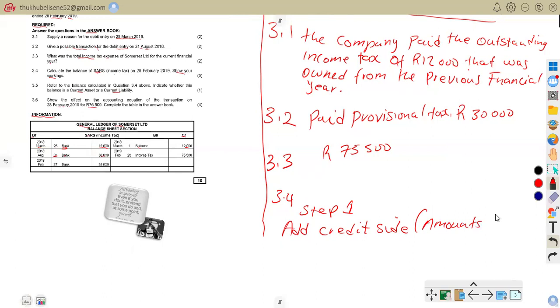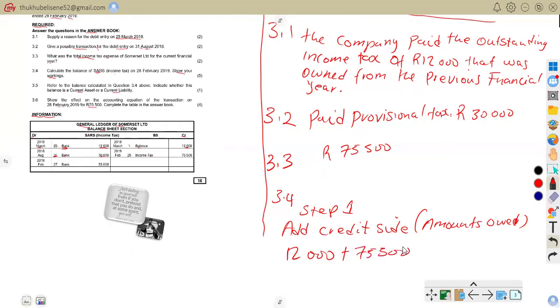So we know the amounts that we owed: the opening balance of March 2019 of 12,000 plus the income tax of 28 February 2019. So we're talking about this income tax. So how much was in the income tax?